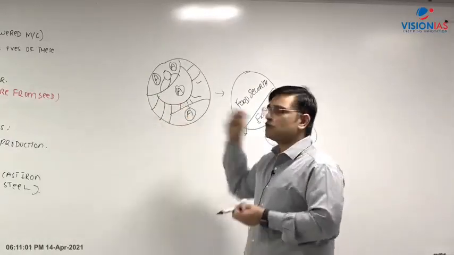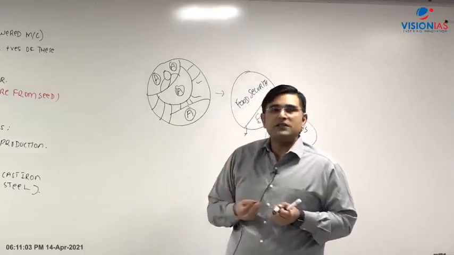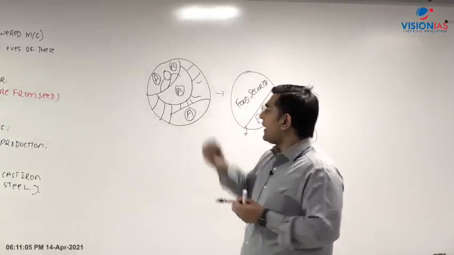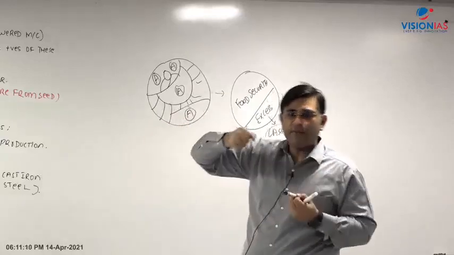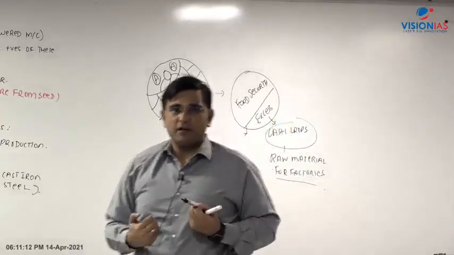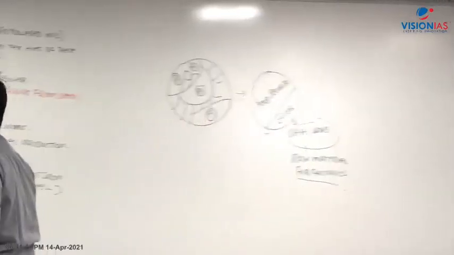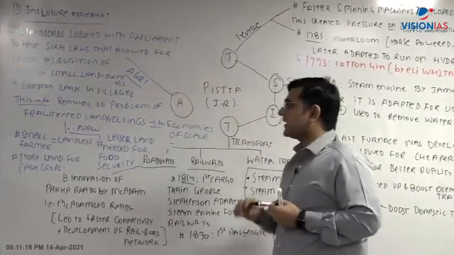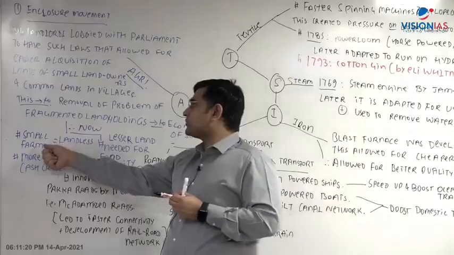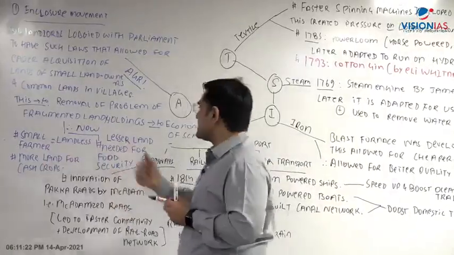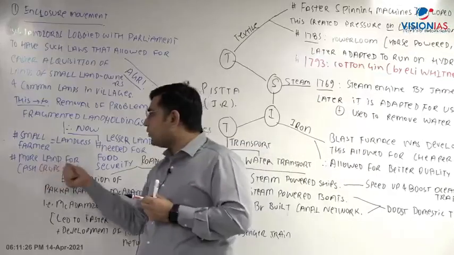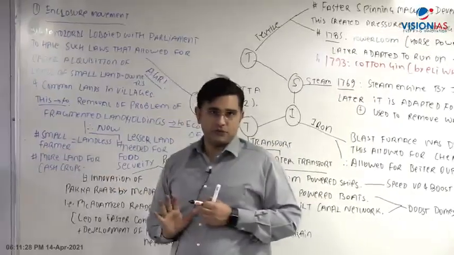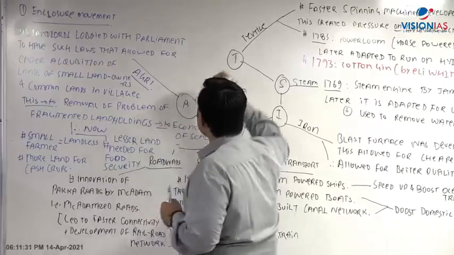तो एकदम से बेचारा जो छोटा किसान था वो becomes landless, right? And now what he has to do? He has only one option: go to the city, and in the city be employed as a worker. So therefore, the changes which happened in the agriculture sector resulted in, first of all, your small farmer becoming landless. Second, lesser land is needed for food security, and third, now more land is available for the cash crops, right? So therefore, this is how things are taking place.